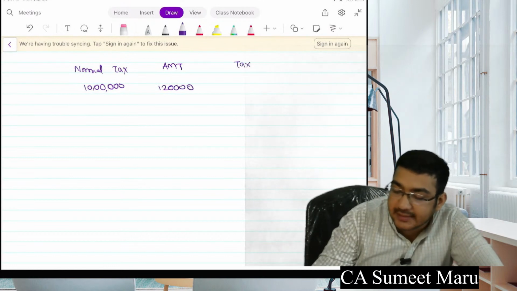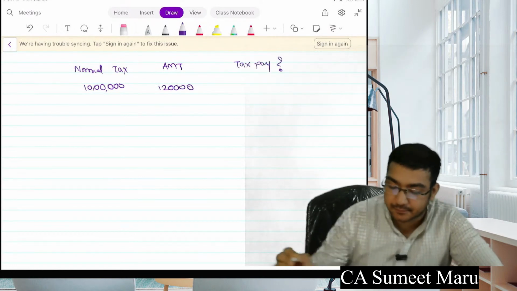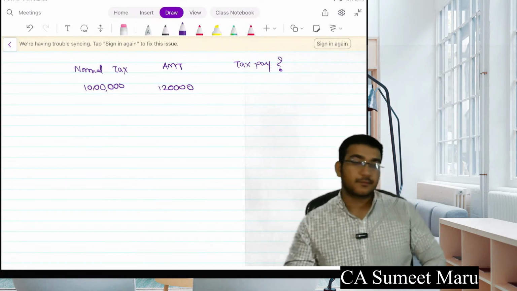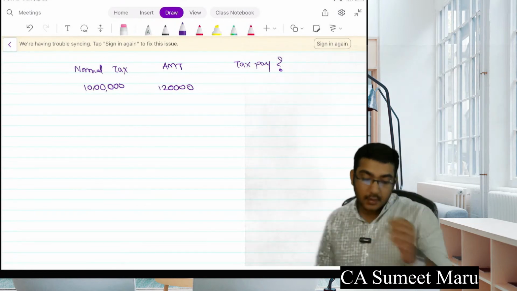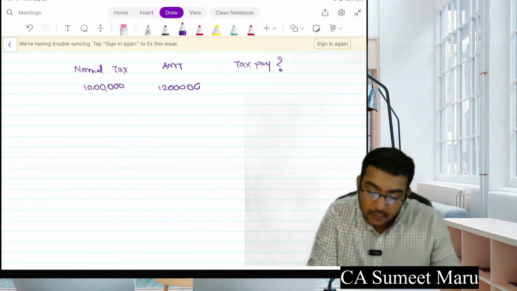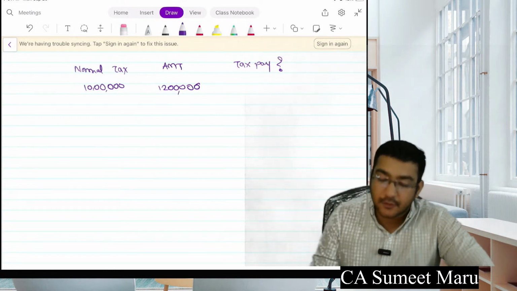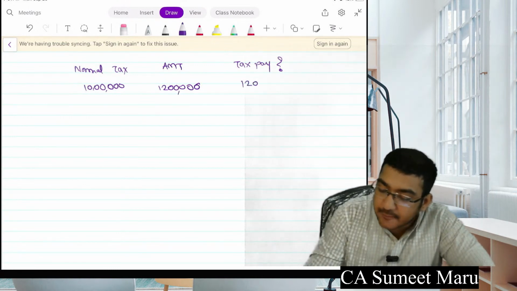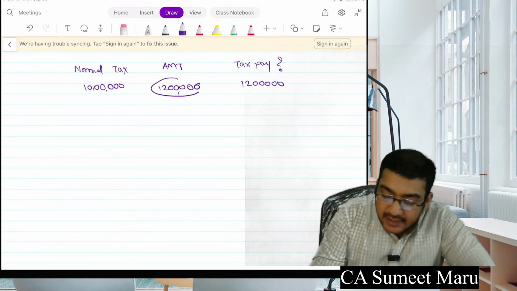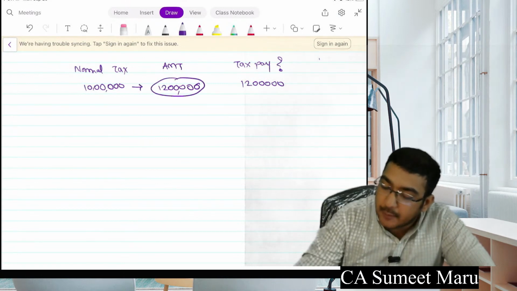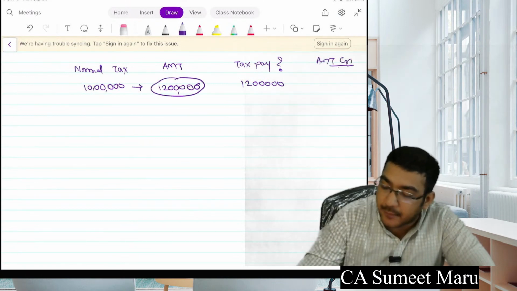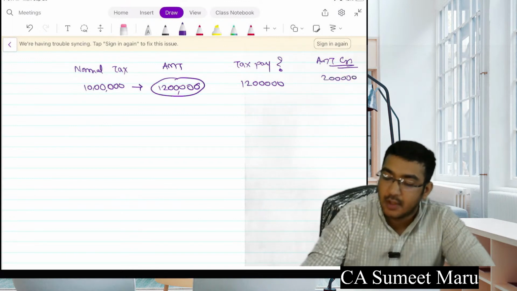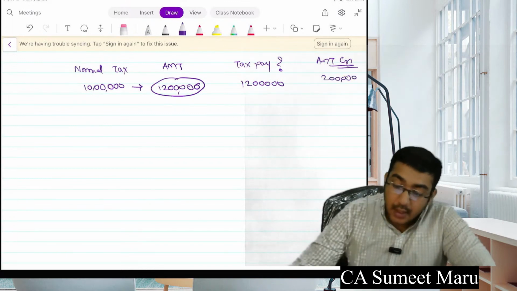Say me how much tax I have to pay. How much tax I have to pay? Obviously, sir, the higher of the two, that is 12 lakhs. So the extra 2 lakhs which I am paying will be available as AMT credit for me, which I can use in future.